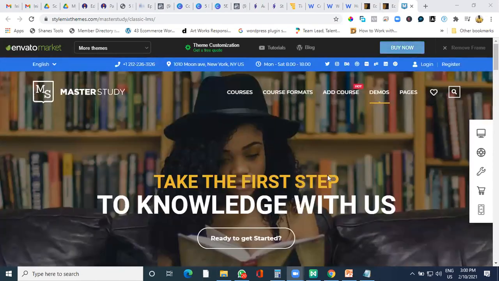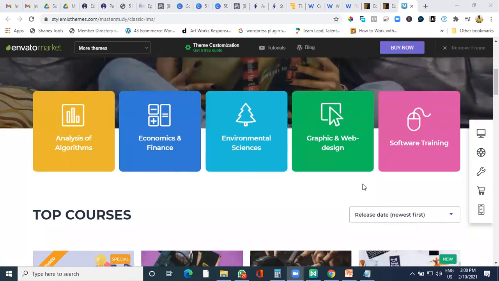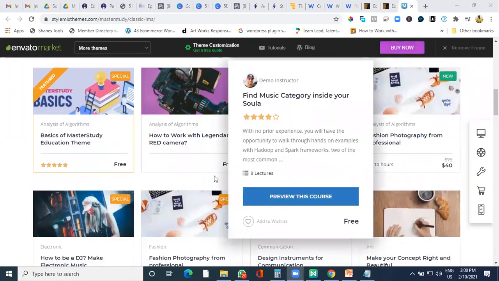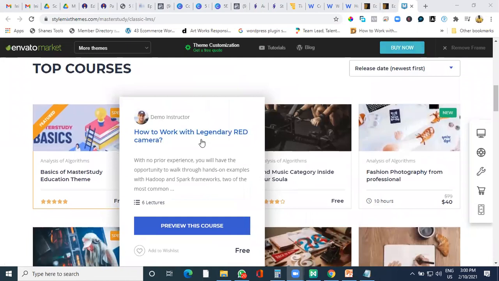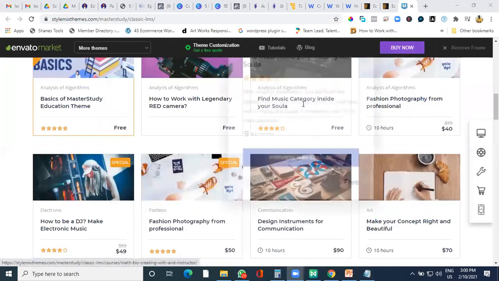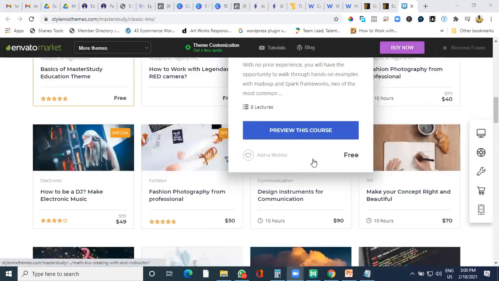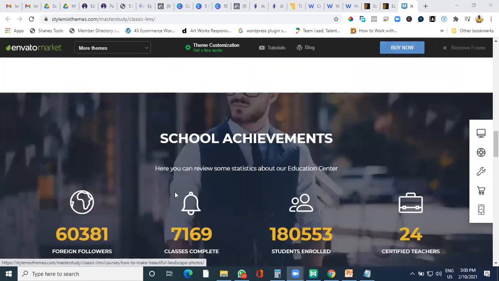So this is how the theme looks. You can add content, you can add a course like this. All the course details can be seen. Now this can be in multi-language also. Somebody was asking me about it. Academy Pro won't support multi-language, but WordPress can do that. You can add your course, and I'll show you how your courses can be seen and how your profile can also be seen.